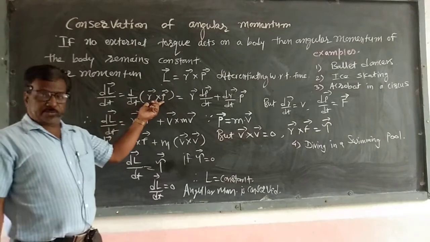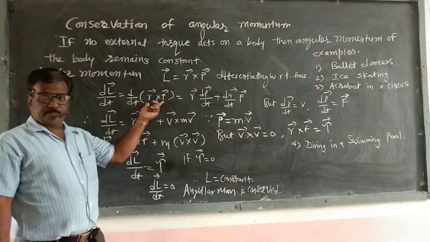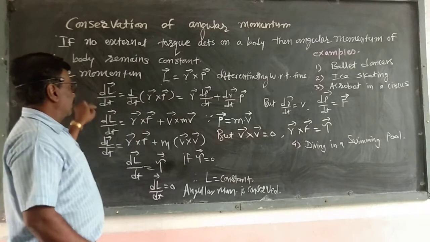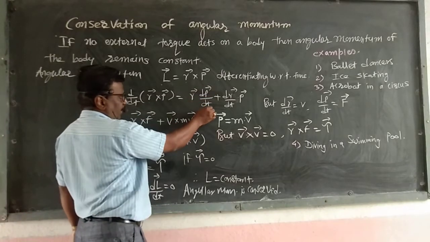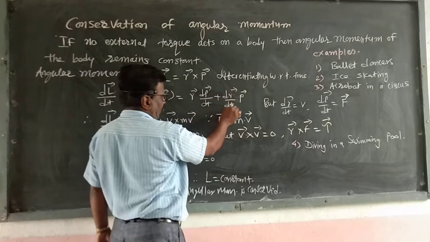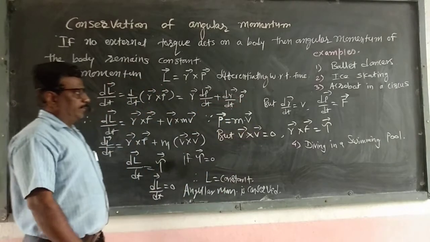Now we solve this. We get dL/dt equals vector r dp/dt plus dr/dt cross vector p.